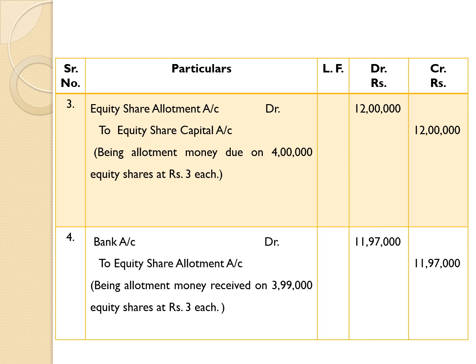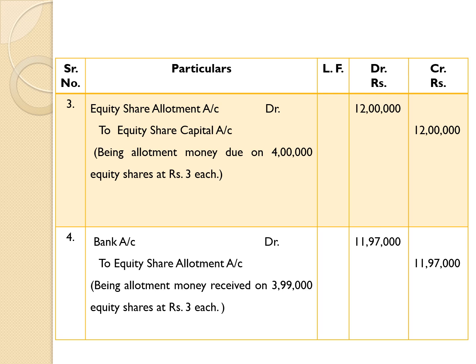Firstly, we are showing allotment money due. Therefore, allotment money due on 4 lakh equity shares at rupees 3 each. Therefore, 4 lakh equity shares multiplied by rupees 3 is equal to 12 lakh. Therefore, we are showing here allotment money due, the amount due on which that account would be debited. Therefore, equity share allotment account debit 12 lakh.